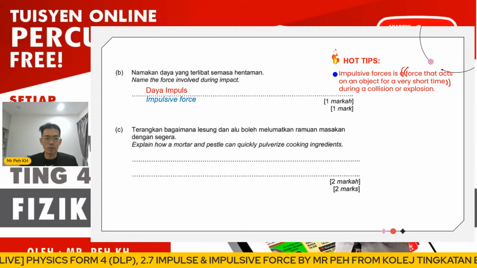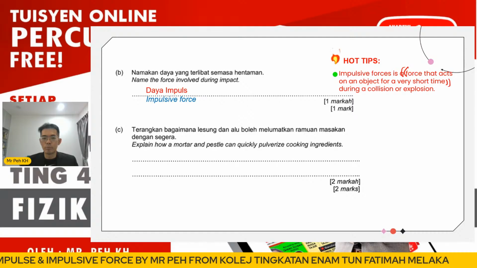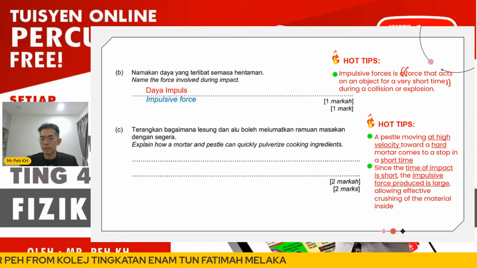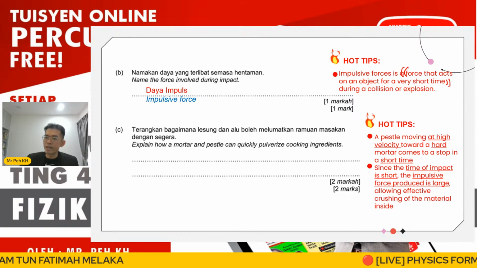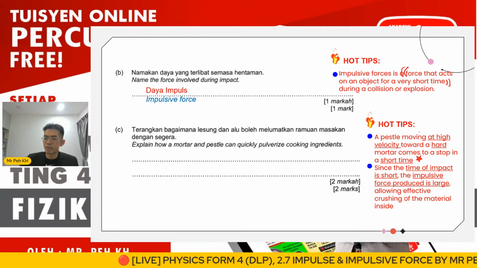Okay, then the next question: explain how the mortar and pestle can quickly pulverize cooking ingredients. Okay, so here is what we explained just now. A pestle moving at higher speed towards the hard mortar crashes with a shorter time. So this is what you have to explain.